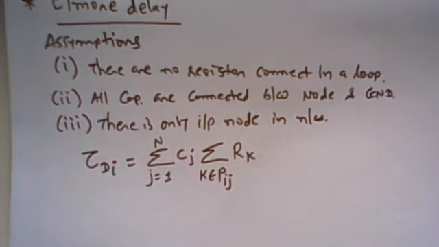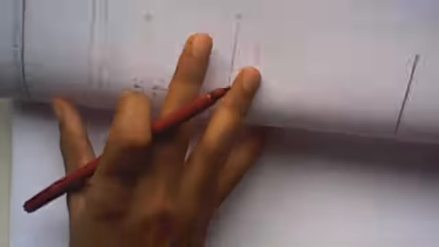This is the equation to find the propagation delay of a network which satisfies the above assumptions. So we can use this Elmore delay analysis equation to directly find the propagation delay of input to any node i. Let's take an example and find the propagation delay.